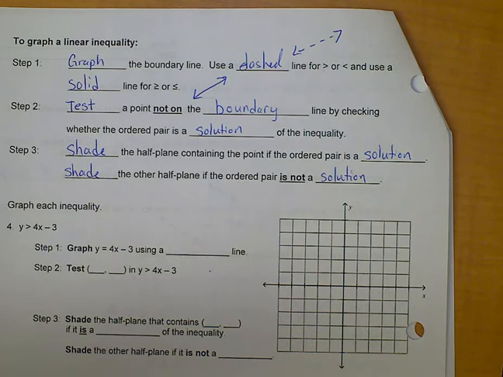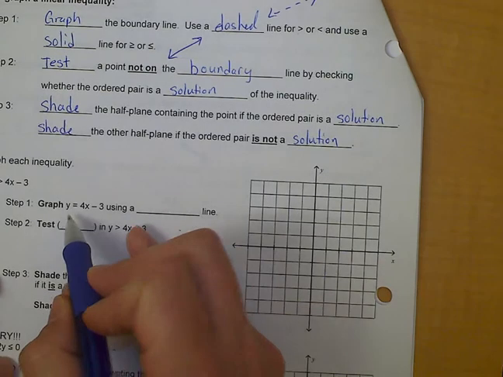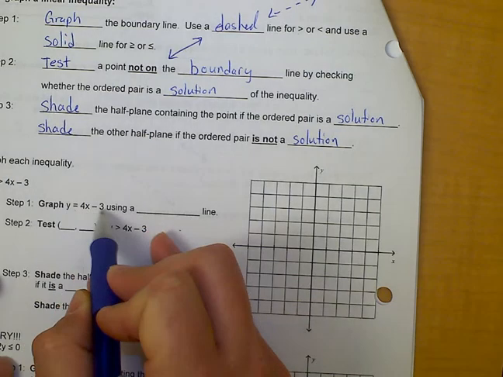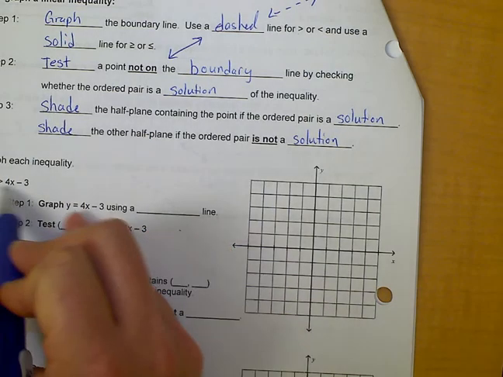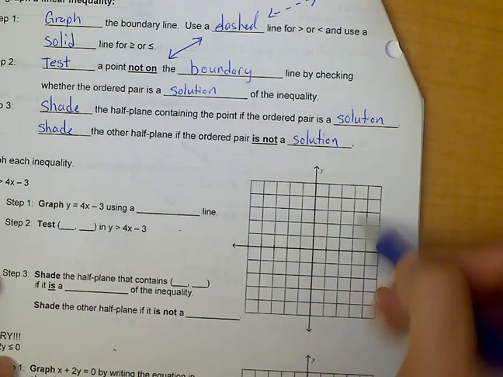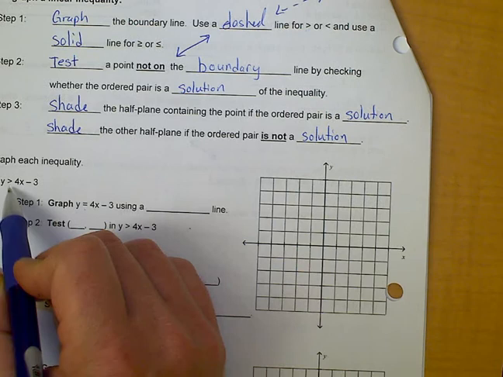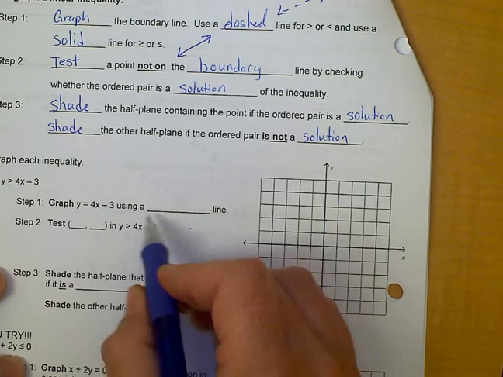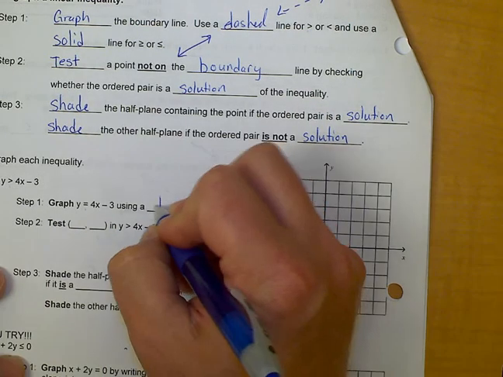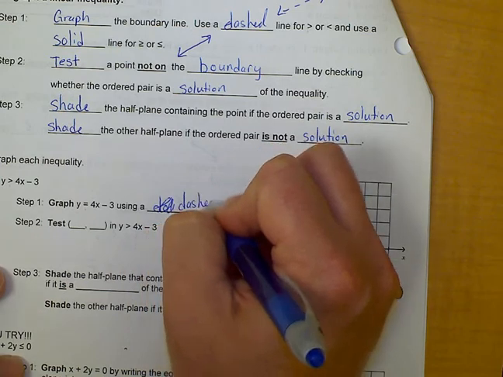So step 1. I'm going to graph y equals 4x minus 3. This is the inequality. I rewrote it with an equal sign because that's what we're actually graphing. But notice, it's just greater than here. So what kind of line am I going to use? A dotted line, or a dashed line, we're going to call it. Dashed line. So let's graph this.